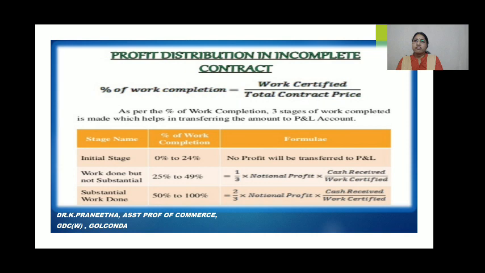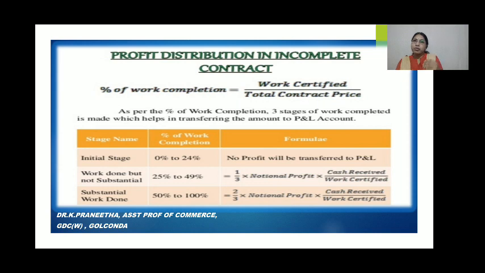There are 3 stages of work completed. So first one is, actually there are no hard and fast rules at all. When work in progress is certified, that is less than 1/4 of the contract price, no profit is transferred to profit and loss account. This is based on the principle that no profit should be taken into account unless the contract has reasonably been advanced.